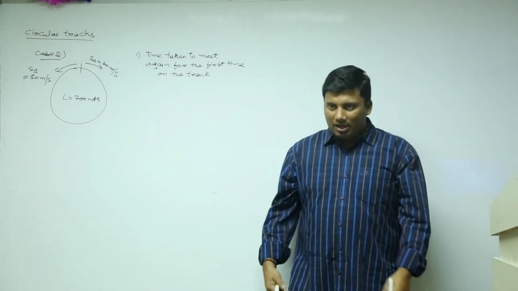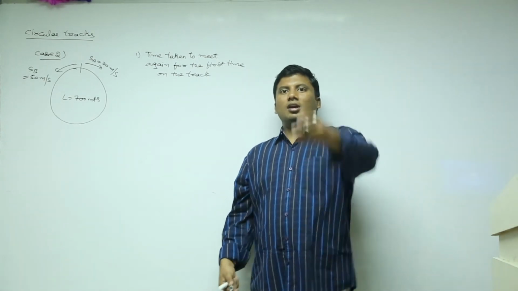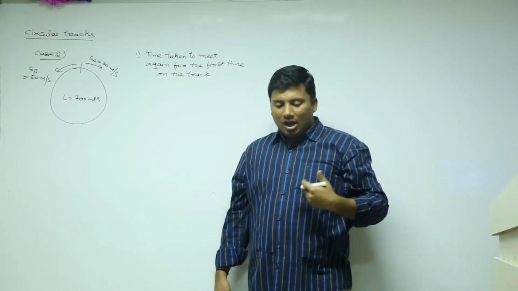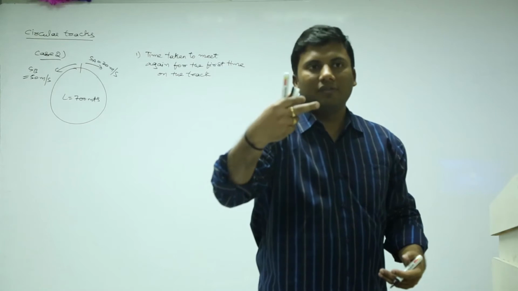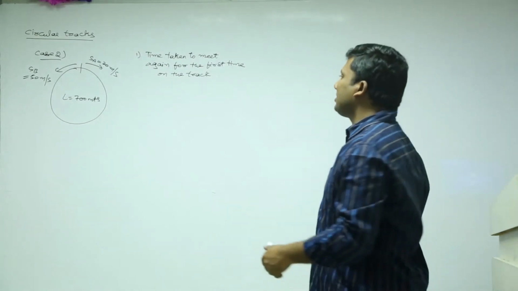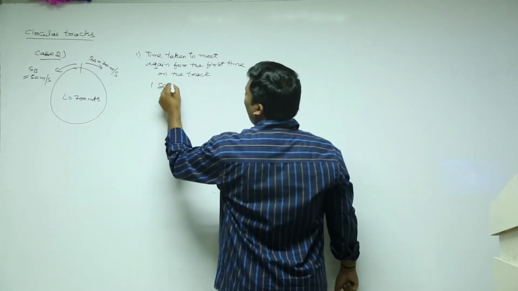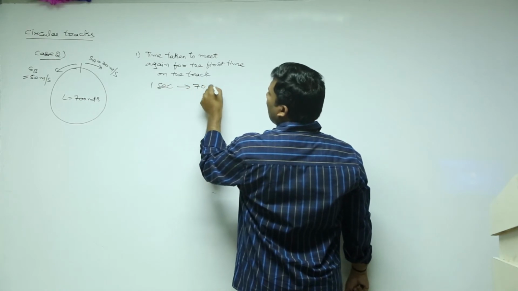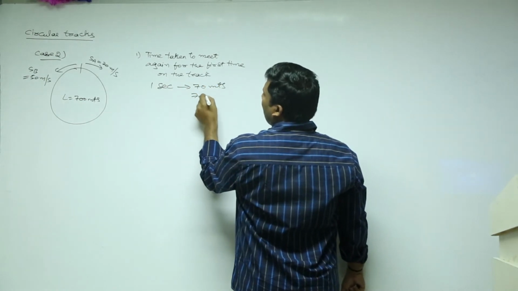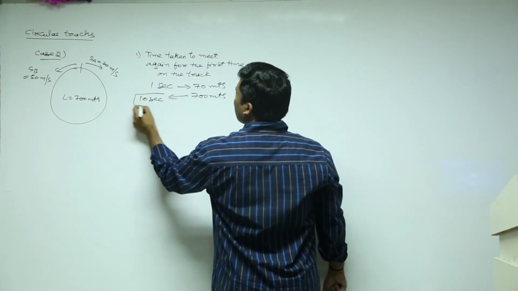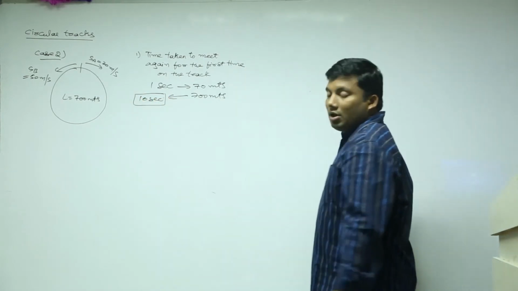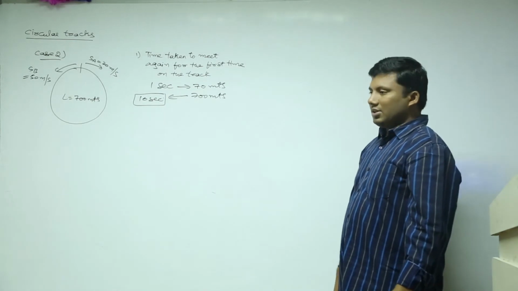It's very logical. Suppose they are both at the same point. After 1 second, I will travel 20, and B will travel 50. After 1 second, a total of 70 is traveled. But at any point they meet, they have to cover a total of 700 meters. That means they will meet again after 10 seconds.